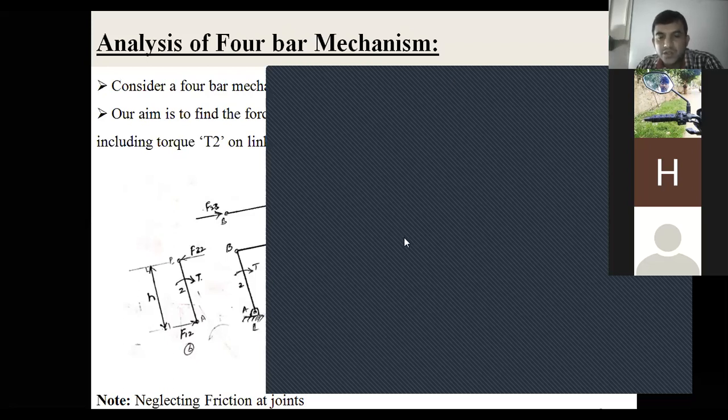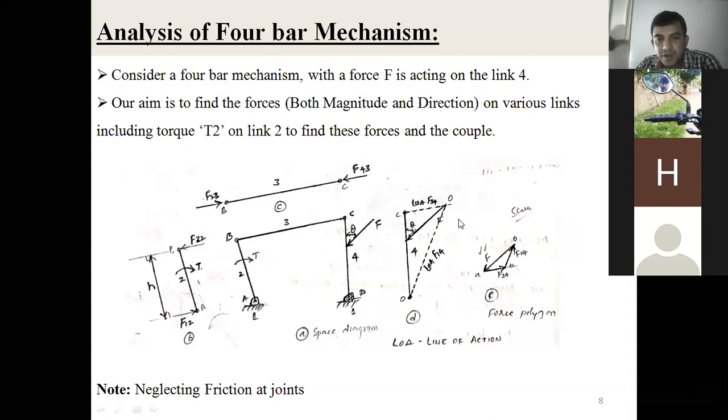So once you consider link number 4, the free body diagram of link number 4 we represent as D. A is the space diagram, B is the free body diagram for link 2, C represents the free body diagram for link 3, and D is the free body diagram for link 4.